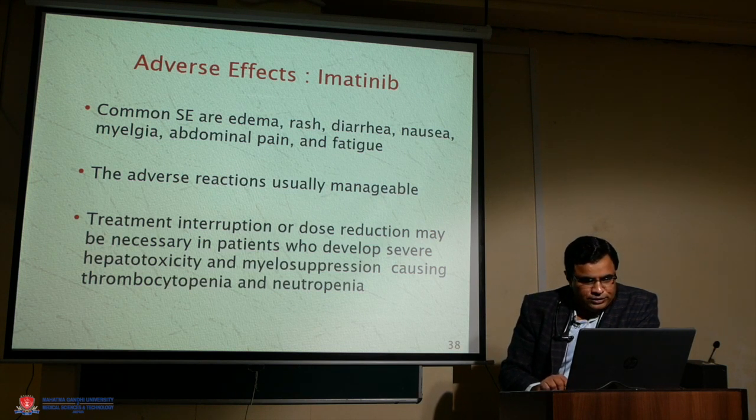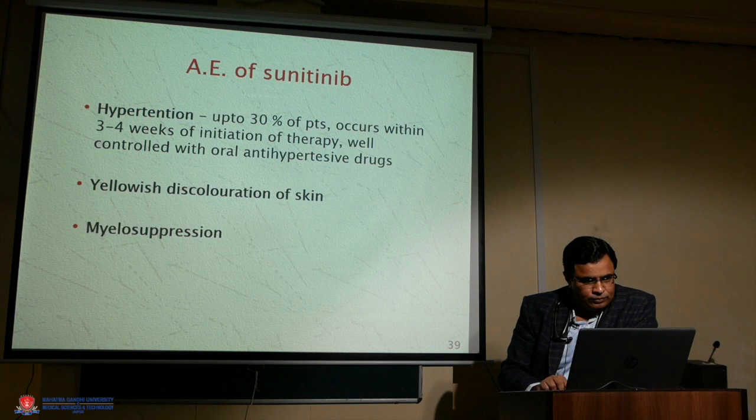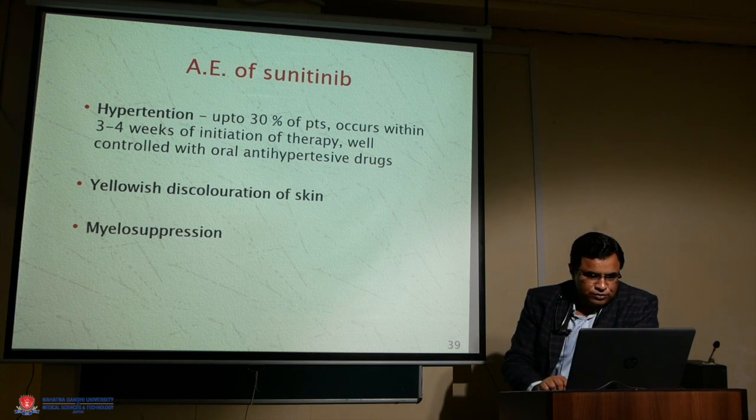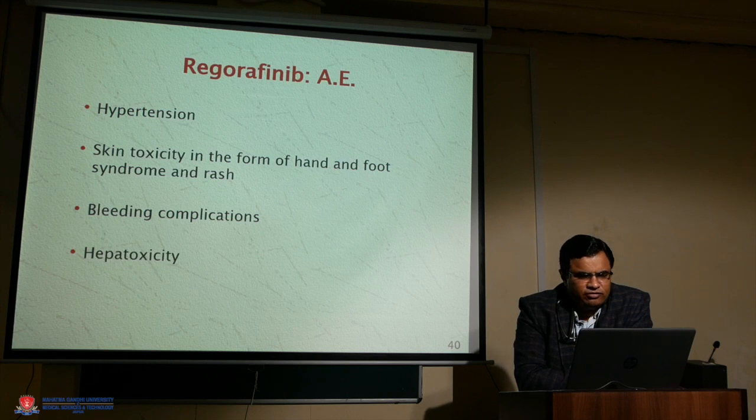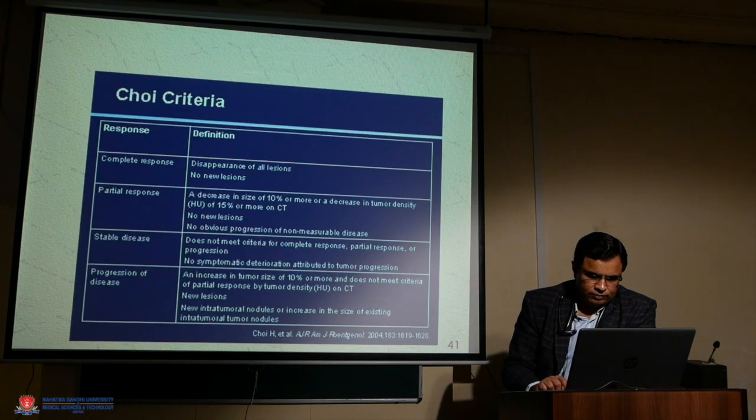Treatment interruption or dose reduction may be necessary in patients who develop severe hepatotoxicity or myelosuppression. Adverse effects of sunitinib are hypertension, yellowish discoloration of skin, and myelosuppression. For regorafenib, hypertension is the most common side effect. Others are skin toxicity, bleeding complications, and hepatotoxicity.